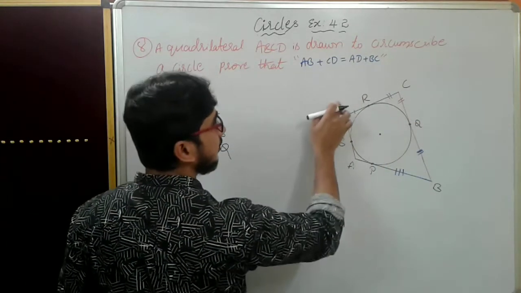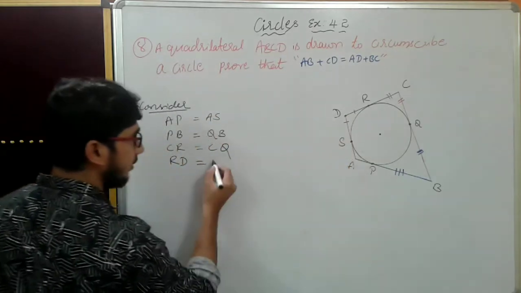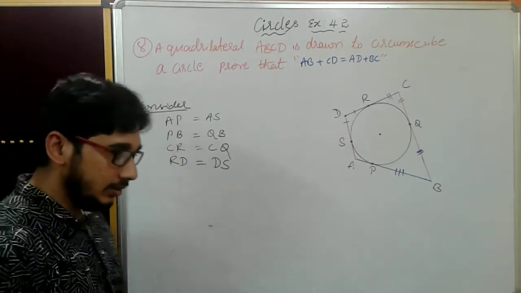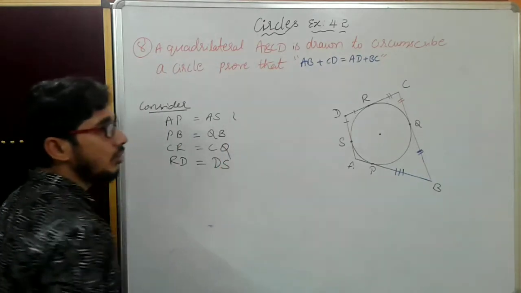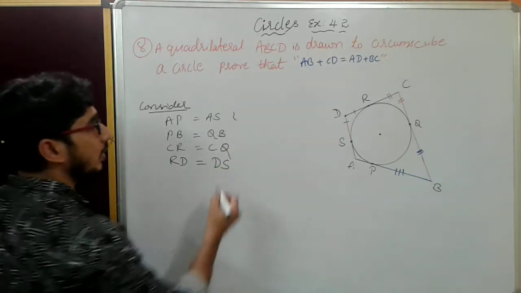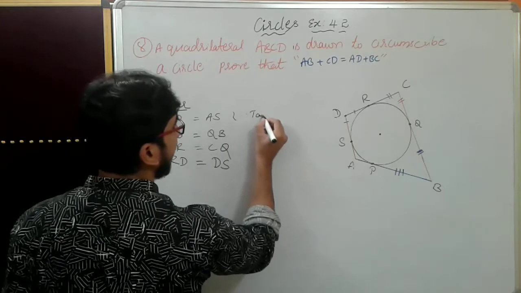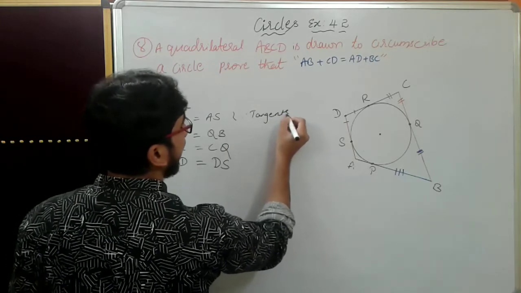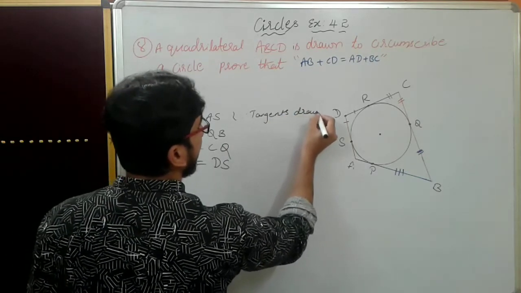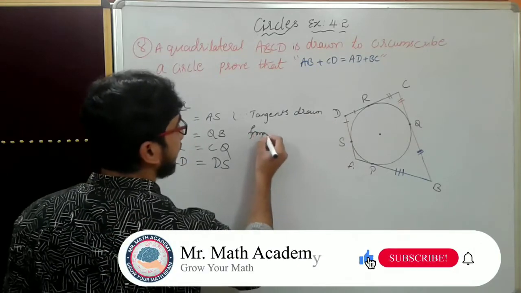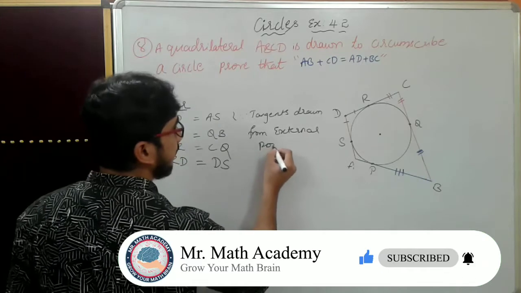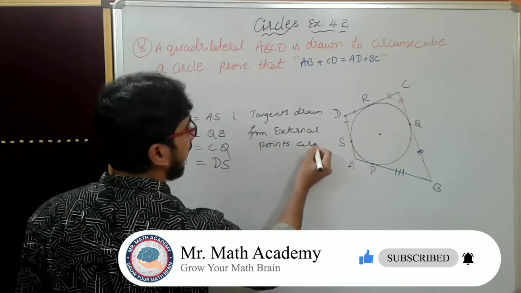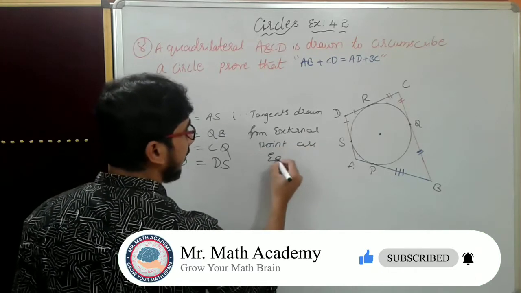RD is this one, which is equal to this tangent, DS. Why? Just because tangents drawn from the external point are equal.